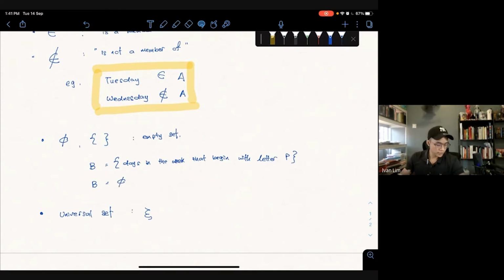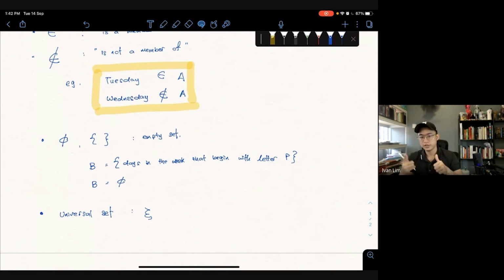Universal set means everything that we are studying in a particular problem. It comes from the word universe, right? It's like everything that we want to solve right now. So just now, if we define year 11, everyone in year 11 can be put into different sets also.